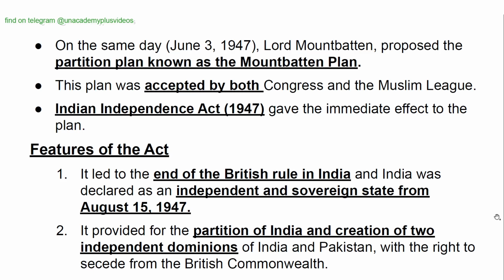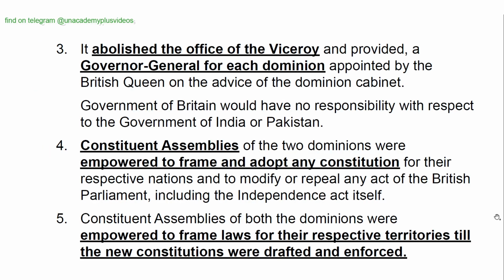Features of the Act. It led to the end of the British rule in India, and India was declared as an independent and sovereign state from August 15, 1947. It provided for the partition of India and creation of two independent dominions. It abolished the office of the Viceroy and provided a Governor General for each dominion. Constituent assemblies of the two dominions were empowered to frame and adopt any constitution.